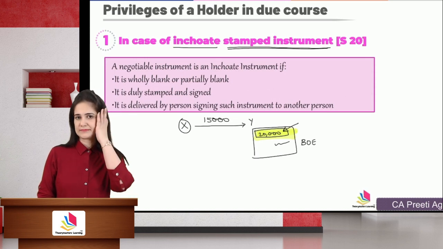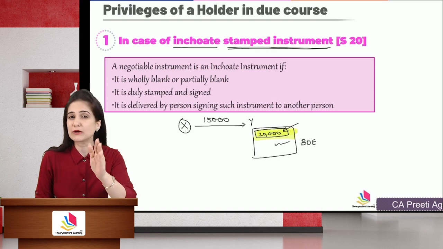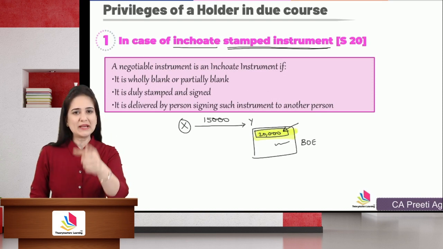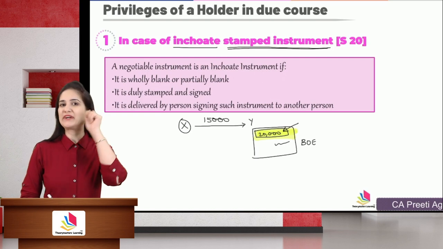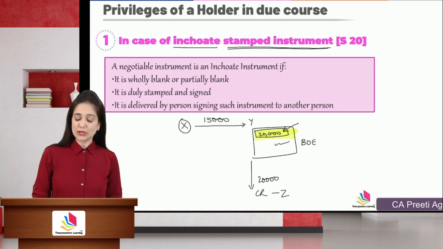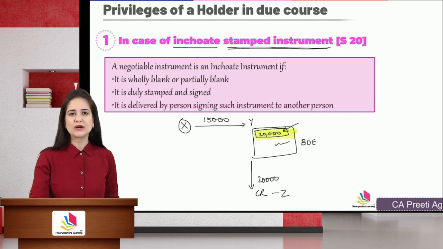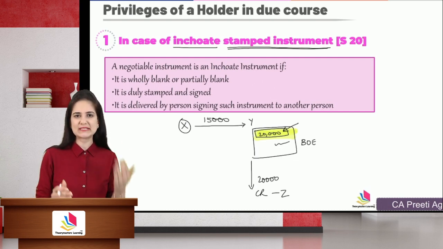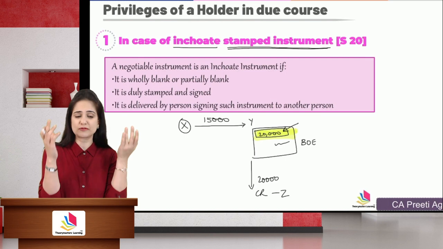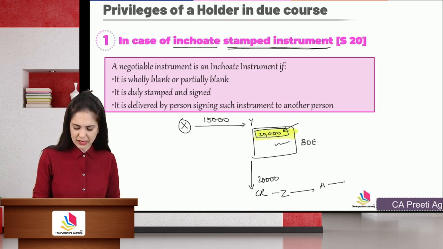Y is very smart. He calculated. He realized that he needs to recover only 15,000 from X, but the bill can cover the amount of 20,000. And Y had to pay 20,000 rupees to his creditor Z. So he quietly filled an amount of 20,000 because the stamp was sufficient and gave it to Z. Z had no reasons to doubt. He saw that the instrument was properly signed, dated, it was endorsed, it was of 20,000 covered by the stamp. He accepted the instrument and then endorsed it to A to B.